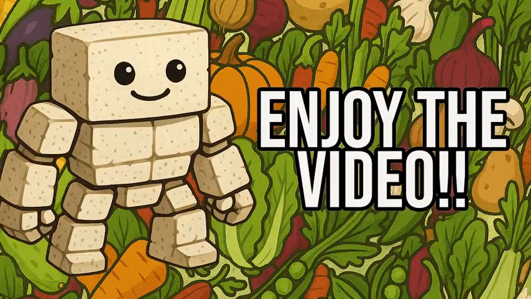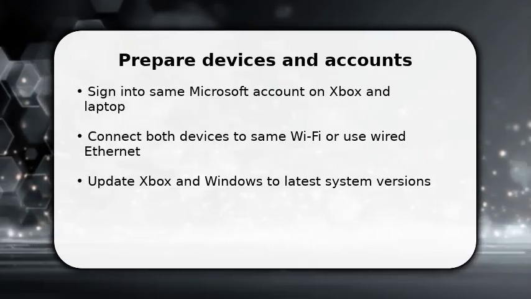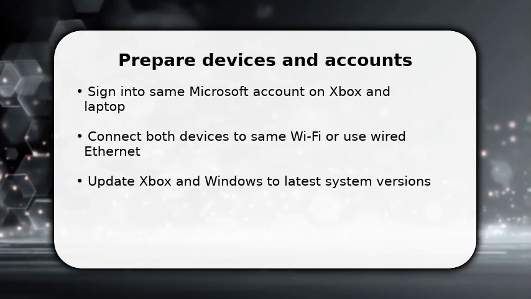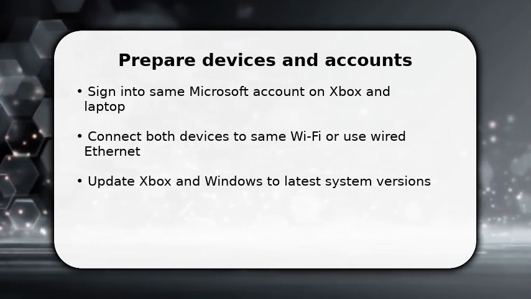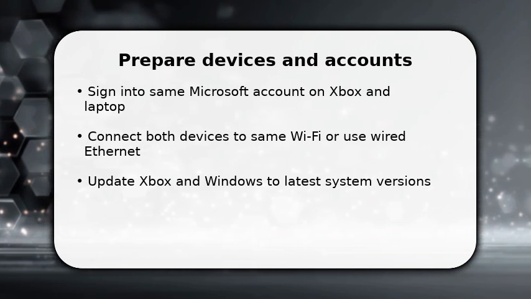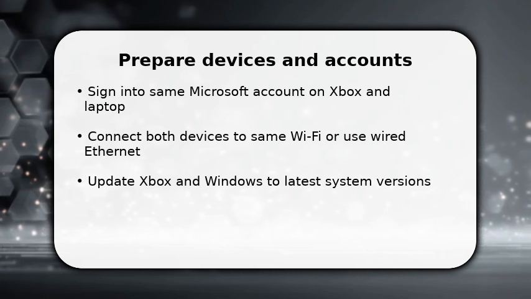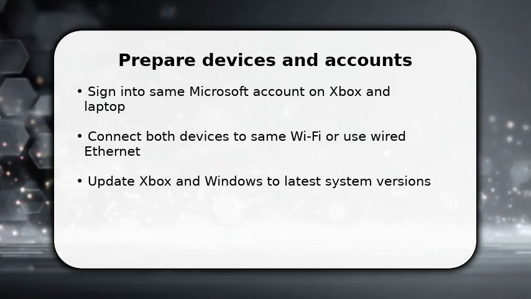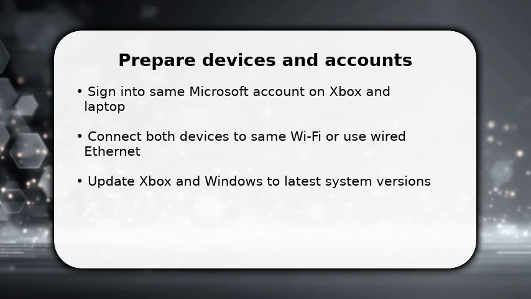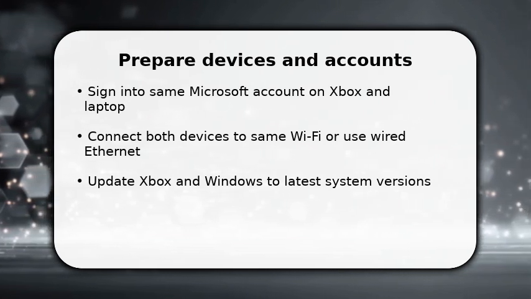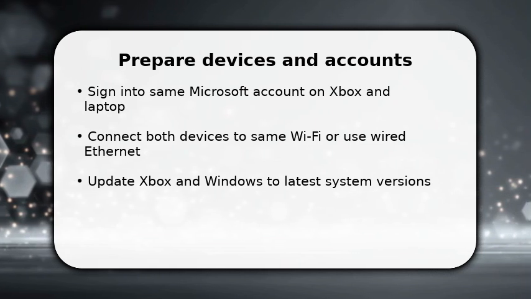Please enjoy the video. You start by getting essentials in place. Sign into the same Microsoft account on both the Xbox and the laptop so permissions match, and connect them to the same network, Wi-Fi or wired for stability. Once done, make sure both systems are updated to the latest OS and Xbox firmware. Updates often fix streaming bugs.